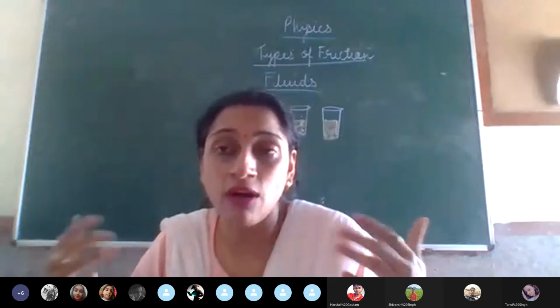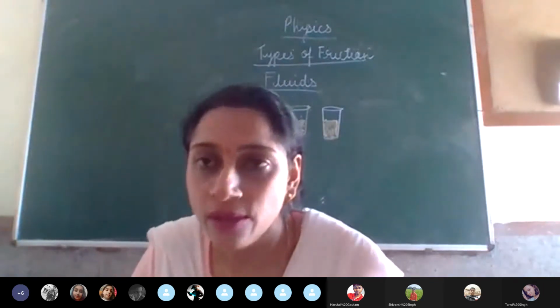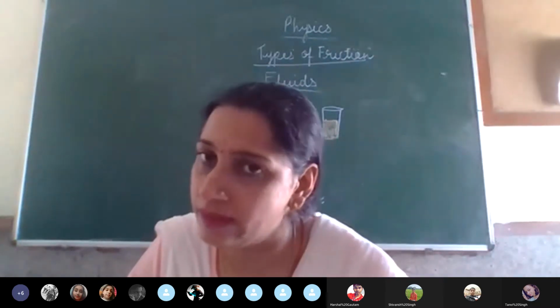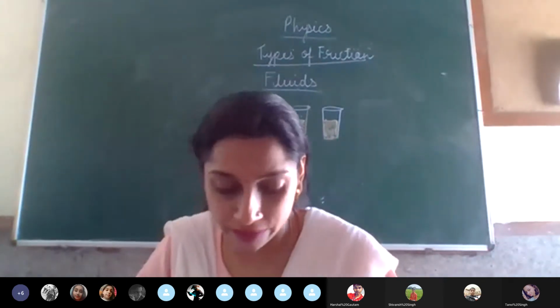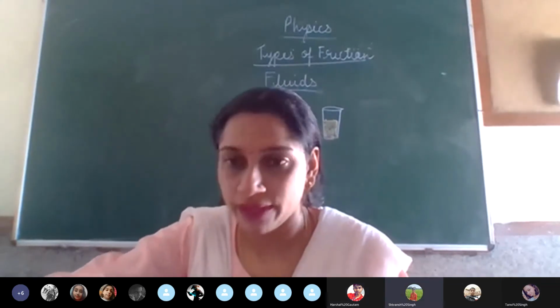The friction that is offered gets reduced, and this is how they can easily move. So they overcome the friction and then the movement is easy. Any problem till here? Quickly tell me. No, ma'am.